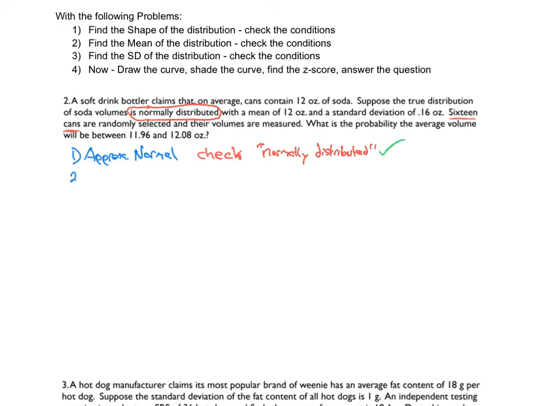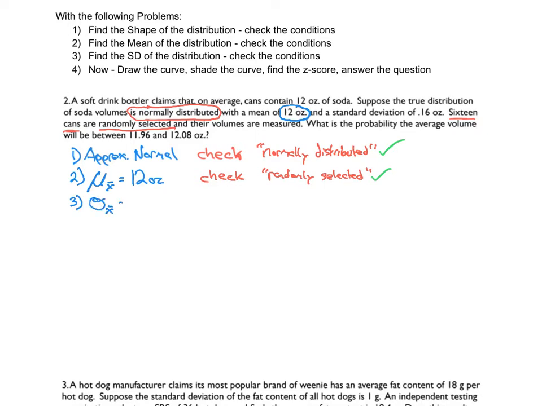All right, number 2, let's try to find the mean. We think that the mean of all these should be the mean of the population. So here it is. The mean says it should be 12 ounces. So let's just call it 12 ounces. But let's check that. How do we do a check on this? We are looking for the word random. Oh, there it is. Randomly selected. Okay, check. So we know that that mean is going to hold up and it should be unbiased.